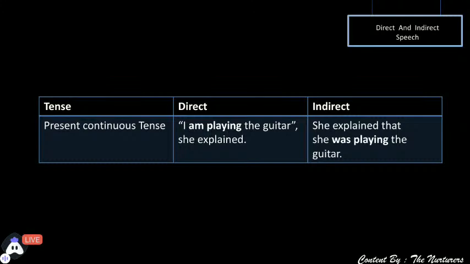Am changes to was. And because she said I, and she is speaking, we cannot write he. We have to be particular. Now she said, I. Now when she is talking about herself and uses she, that means we are talking about a girl. So we will change it in this form. That is, she explained that she was playing the guitar. Perfect. Very good, Angel and Preksha.